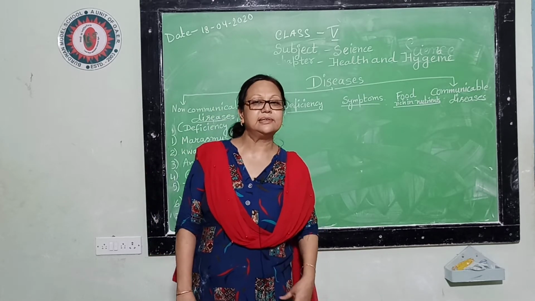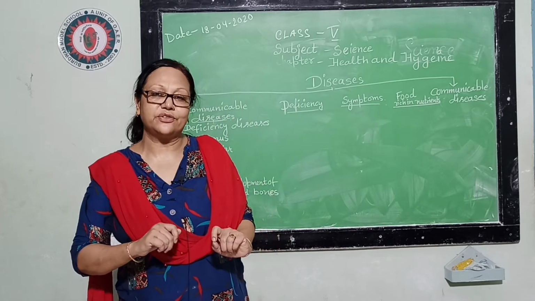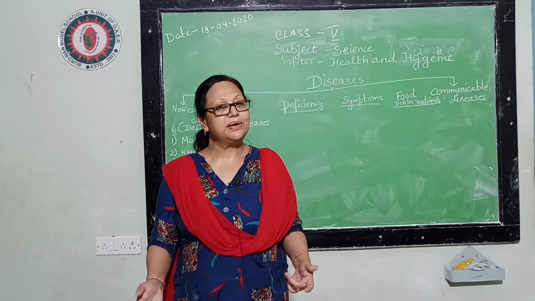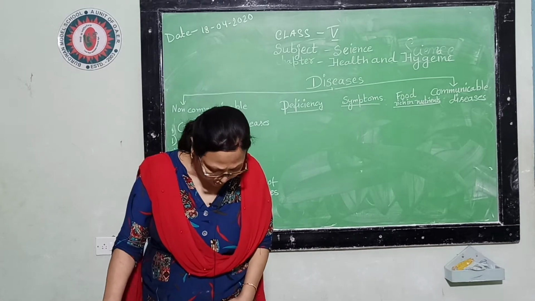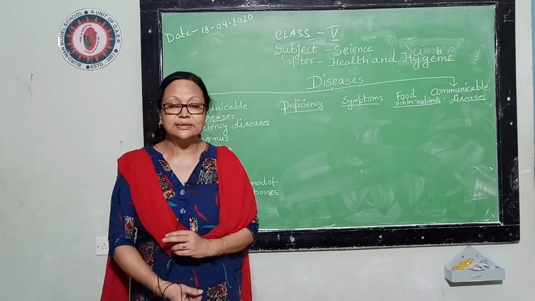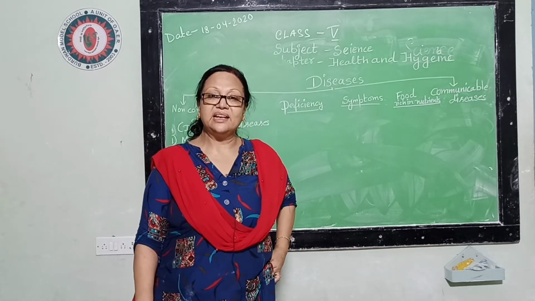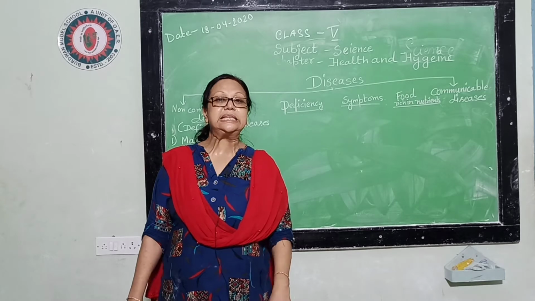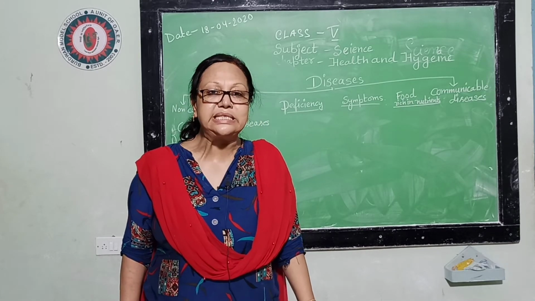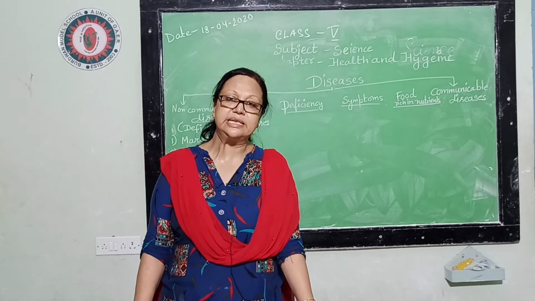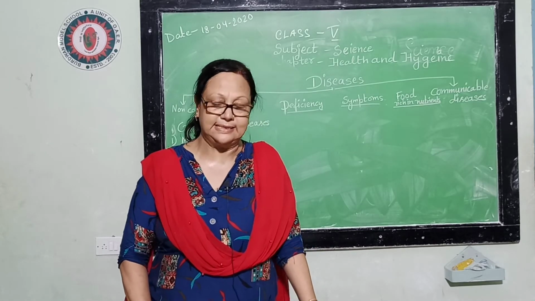So do you know what is brittle? Brittle means very thin. So with the slightest of hits, this kind of bone can break. So this is a very crucial condition, and this is not good for a person who is having this kind of deficiency. So milk, green leafy vegetables, egg, fish, these supplements can cure this type of deficiency, or the calcium and phosphorus deficiency can be fulfilled by eating lots of fish, pulses and nuts.